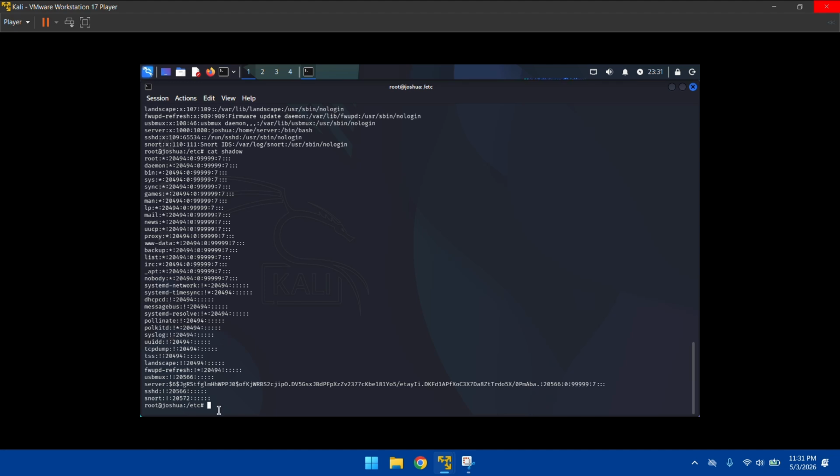So that is pretty unsafe. So I'm going to be teaching you guys how you can prevent this. This is usually a job of a SOC analyst, but yeah, I'm going to be teaching you guys how you can do this. So we're going to head over to our Ubuntu server machine.